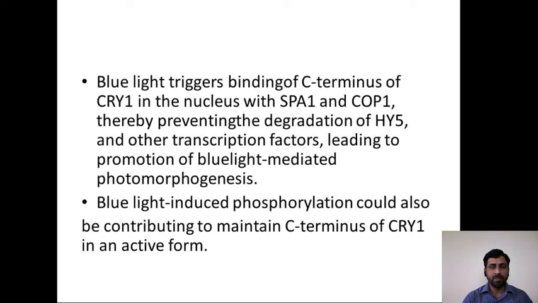Blue light triggers binding of the C terminus of CRY1,